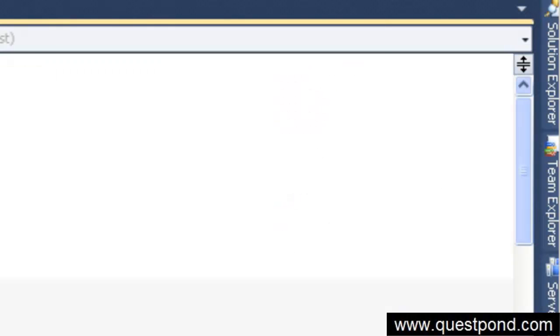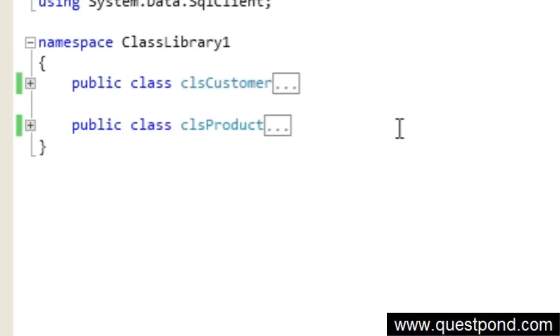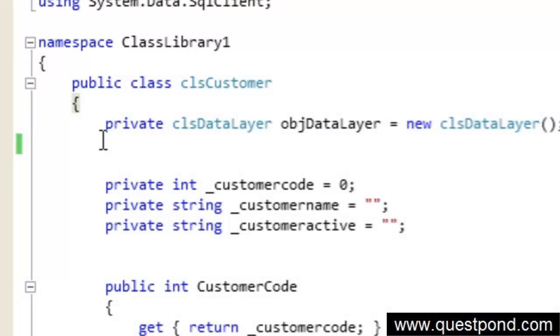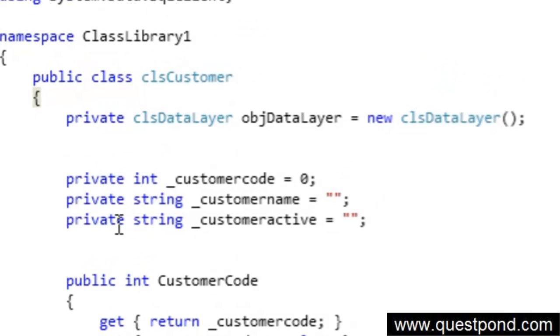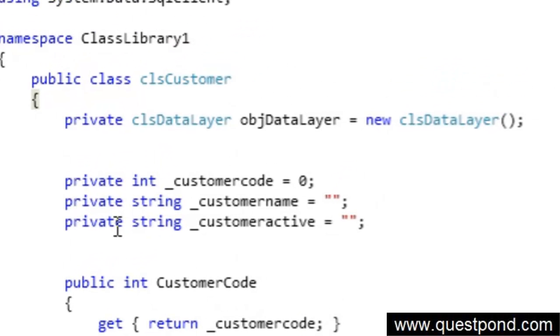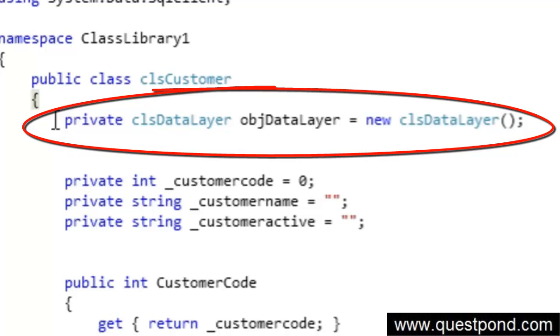I will open up my customer class. Let me talk about the aggregation part first, because it is coming here. As you can see, I have aggregated the data layer entity here, that is obj data layer.